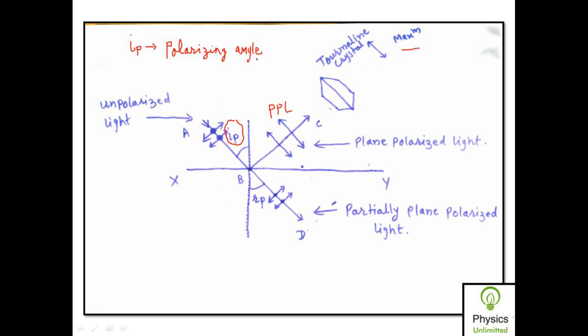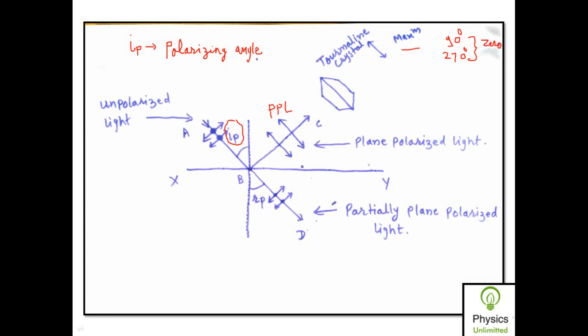So if I rotate this tourmaline crystal by 360 degrees, then for the rotations of 90 degrees and 270 degrees, I get the intensity of transmitted light as 0.